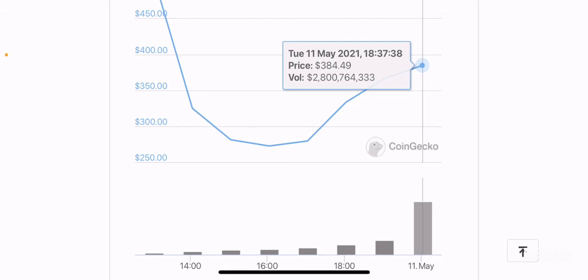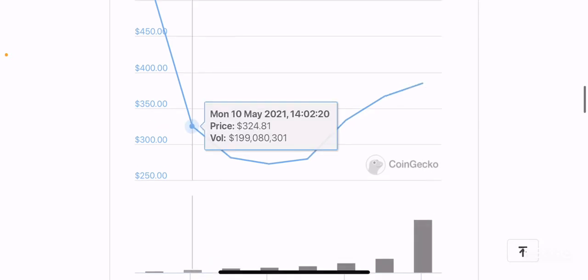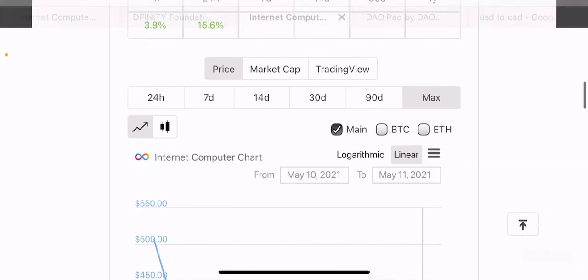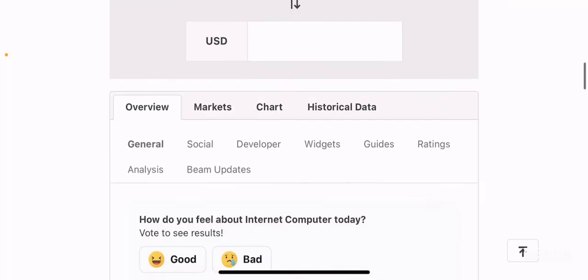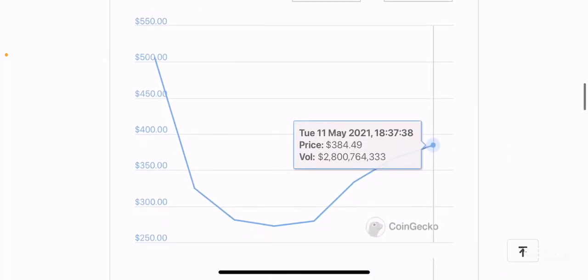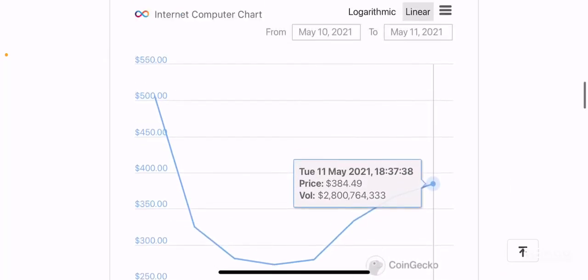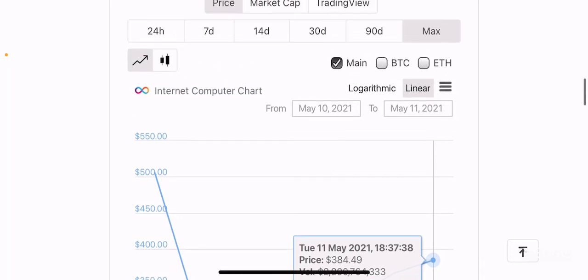And again, since not a lot of projects are being developed, and this project is relatively new with not a lot of new use cases that it's offering, I think this token can even go to around $150 per token, which will be a really good buy opportunity, right? But I do believe that there are some inconsistencies with the price per token value versus the max supply and circulating supply ratio. It will be interesting to see what its fair market value would be after a few weeks, right?